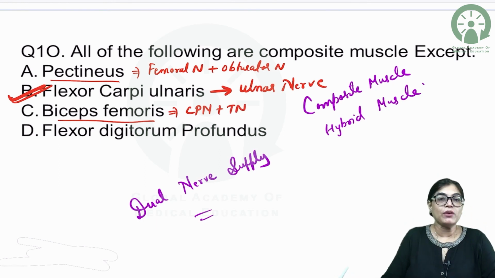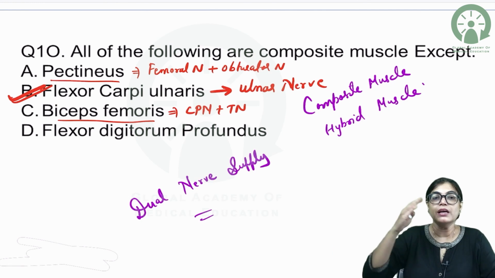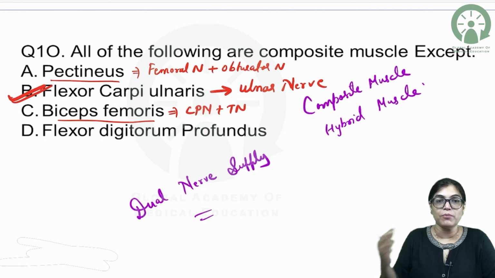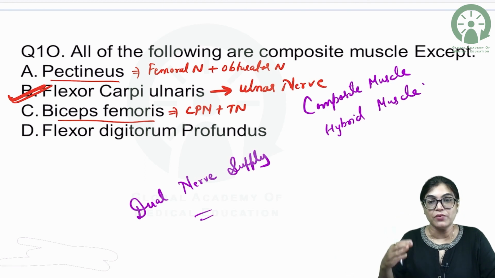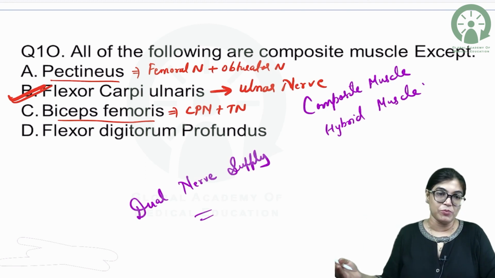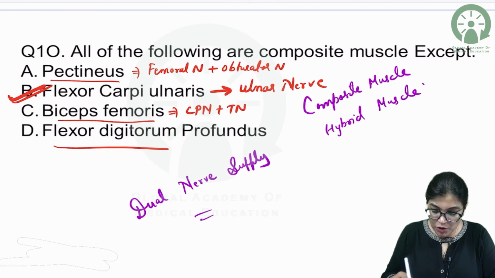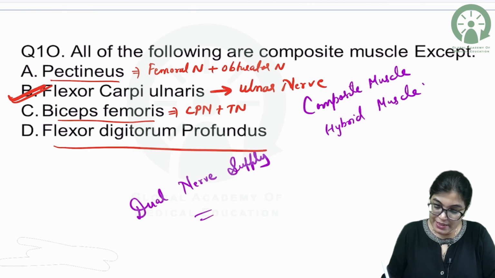Actually, the common peroneal component of sciatic nerve gives innervation to the short head of biceps femoris, and the tibial component of sciatic nerve is giving innervation to the long head of biceps femoris. Same goes with flexor digitorum profundus. It is getting innervation from both median nerve and ulnar nerve.